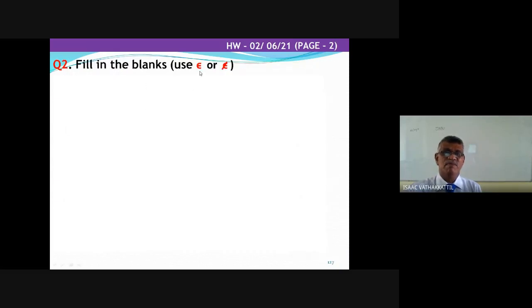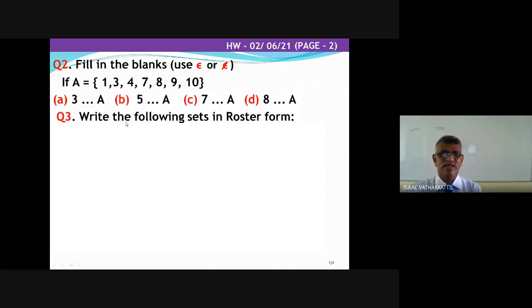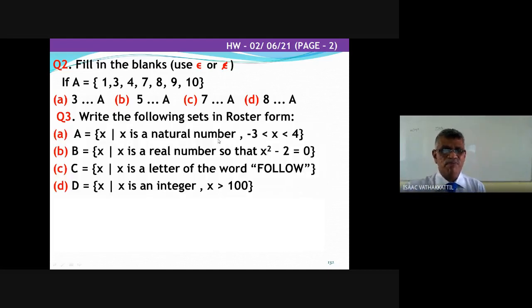Now, fill in the blanks with belongs to or does not belong to. Suppose A is equal to {1, 3, 4, 7, 8, 9, 10}. 3 ... A. Well, you can easily find; I don't have to help you. Write the following sets in roster form. Roster form means you have to write in listing form. You will sit, read, and answer it. For example, D, set of all x such that x is an integer more than 100. You have to list them. I know, if you start listing, you will never end. You come to some points and then you write dot dot dot, no problem.